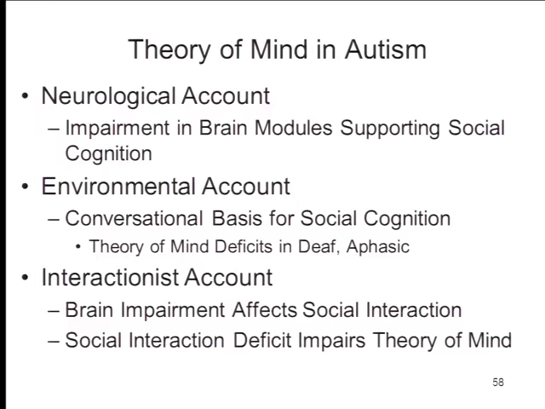Again, the traditional theory about the theory of mind and autism is what you might call a neurological account, the kind of account favored by Baron-Cohen, which says that there's a specific module in the brain that mediates performance on theory of mind tasks, and in autism, that brain module has been compromised somehow so that the kids can't perform on it. That's the standard theory about autism. But you can easily imagine, especially given Peterson's work with deaf children, a completely environmental account of this problem, which is that social cognition has what a number of people call a conversational basis. The way you learn about other people's mental states is by interacting with other people.